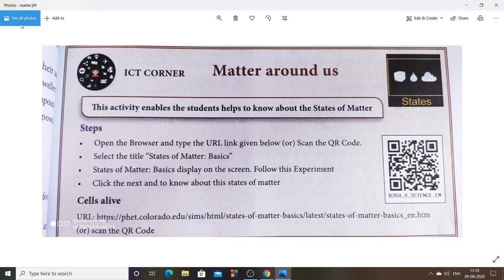Web browser means somewhere in your Google Chrome or in your Yahoo browser, wherever it is, you can type this URL and it will take you to a page where there is an animation given which would explain things better. Otherwise, the second option is you can scan this code which is found here.